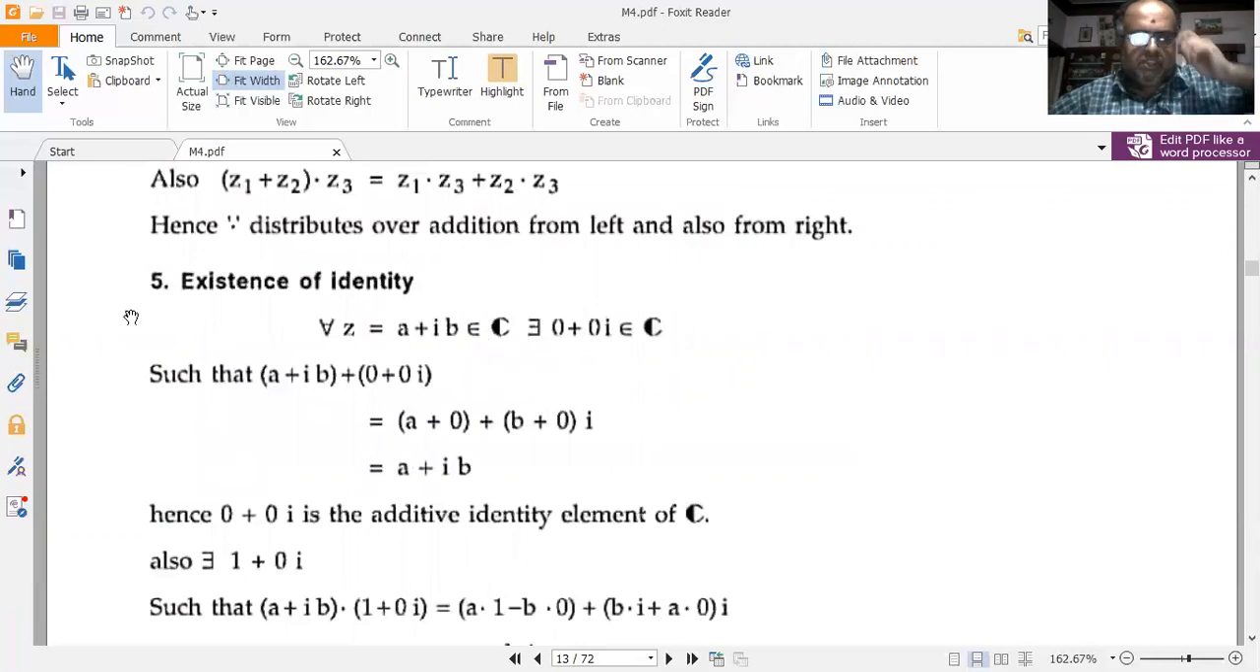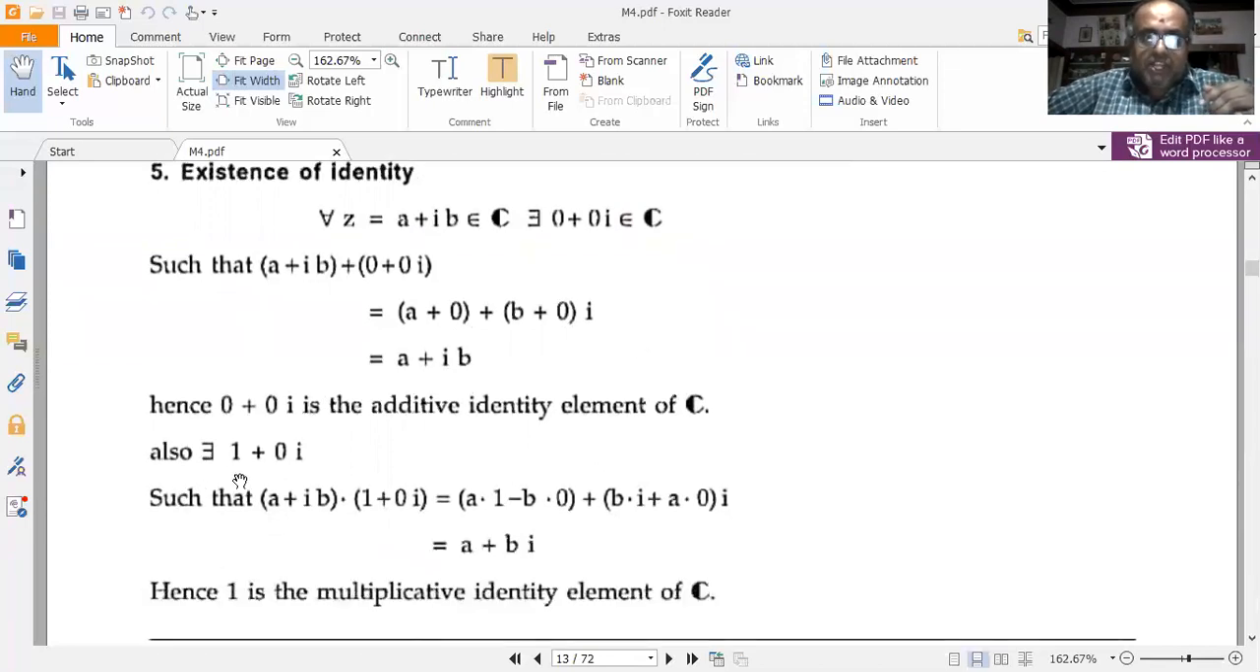Then talking about the existence of identity. So for z is equal to a plus ib belonging to C, there exists 0 plus 0 into i belonging to C such that (a plus ib) plus (0 plus 0i) is equal to (a plus 0) plus (b plus 0) into i, which is equal to a plus ib itself. So 0 plus 0i, which is exactly 0, is the additive identity of C. So for a complex number, 0 is the identity element. 0 can be written as 0 plus 0i, right? So that's why 0 itself is the additive identity element of the complex set C.